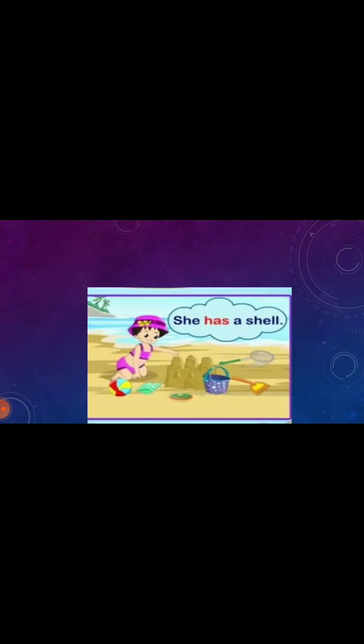Then check here. I told you she has a shell. She is alone. She is only one person. So that's why we will use has. See, before has you can see she is written over here, right?